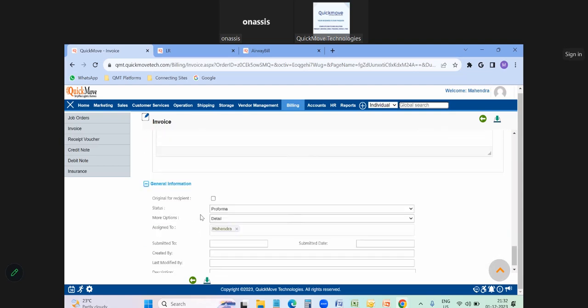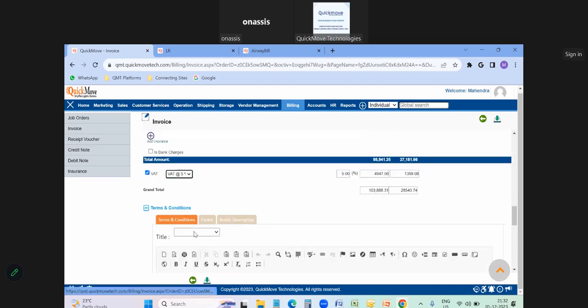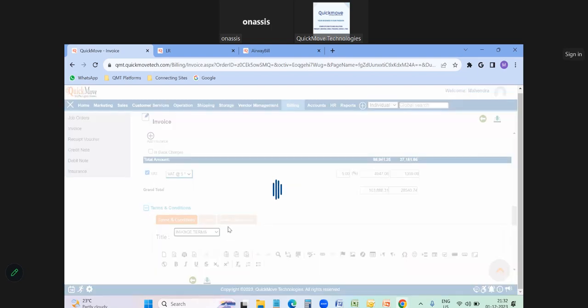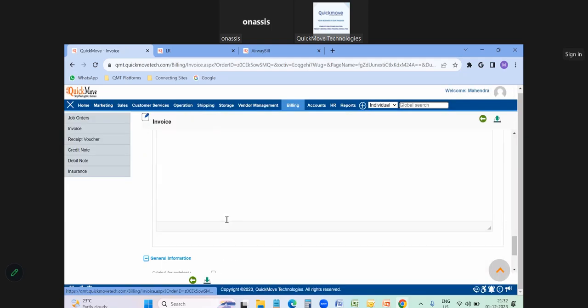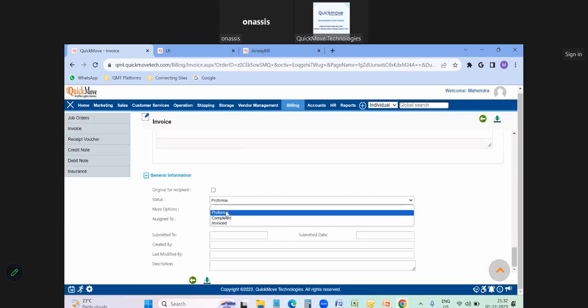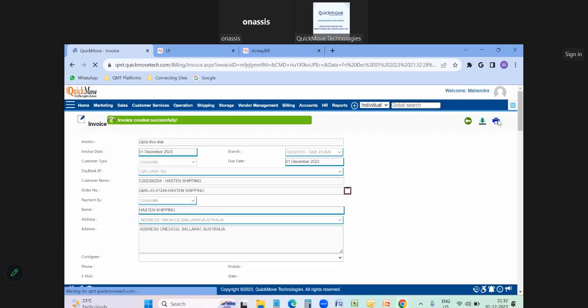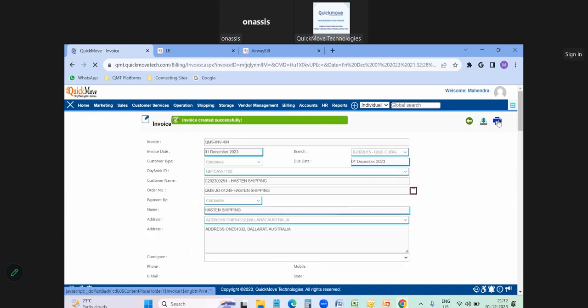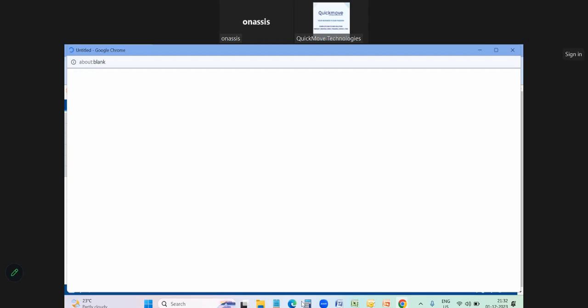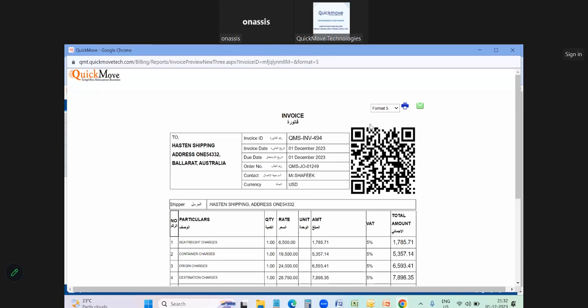Then you can give the terms and conditions for the invoice. What are the terms and conditions you are having? Then you can scroll down and select whether it is a pro forma invoice or a tax invoice, and save it. Once it is saved, on the top right corner you will find a print symbol. Once you click on the print symbol, you can see the invoice format will be coming like this. We have 6 formats of invoices. Whichever format you require, you can choose that format and send it to the customer.